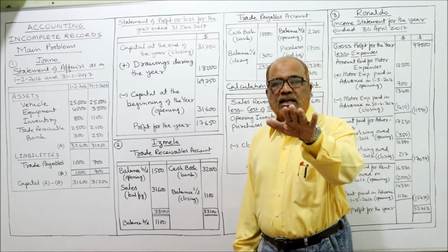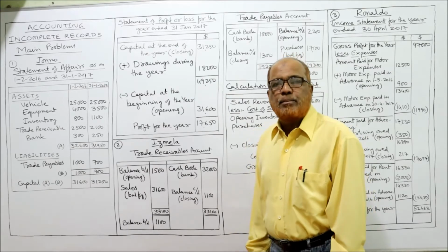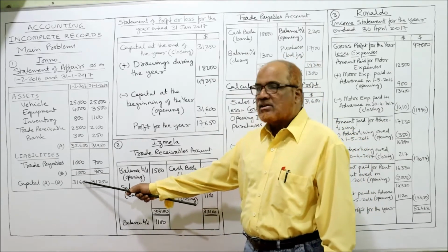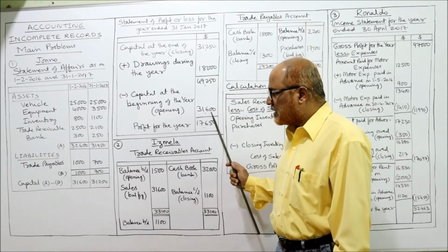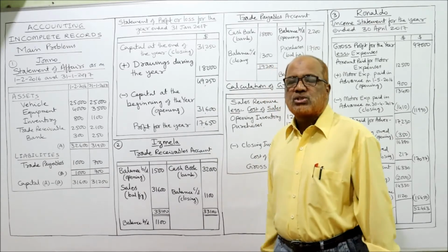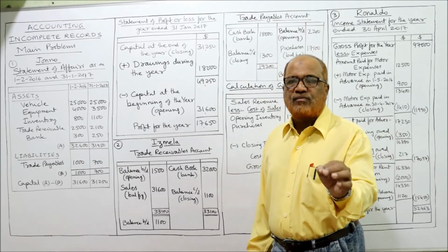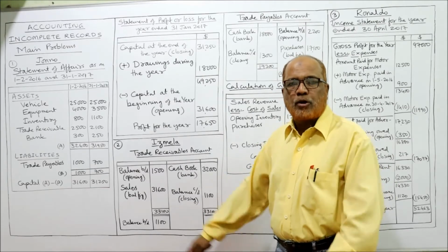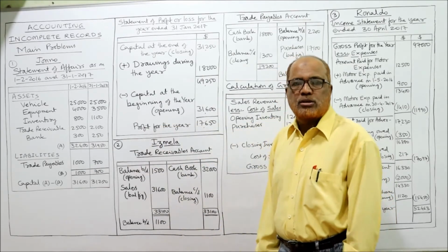From this, deduct the capital at the beginning of the year. The capital at the beginning, 31,600. Deduct 31,600. So 17,650 is the profit for the year. That's all. This is the first main problem on incomplete records.